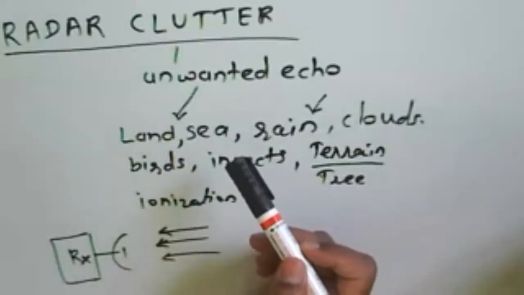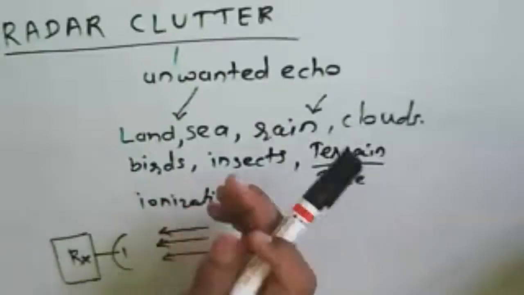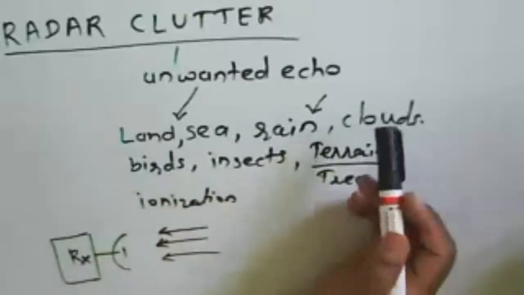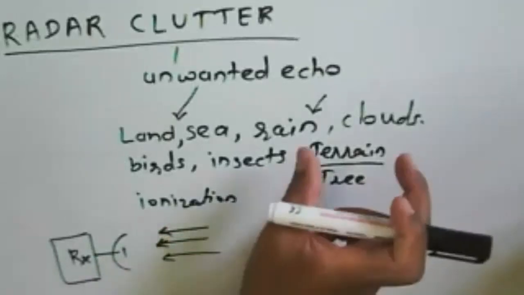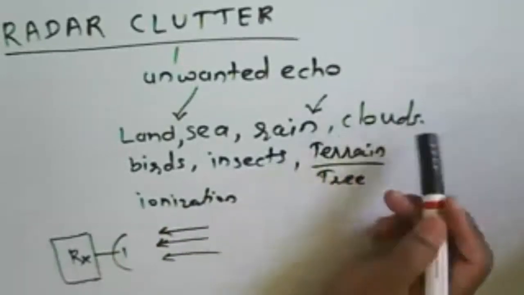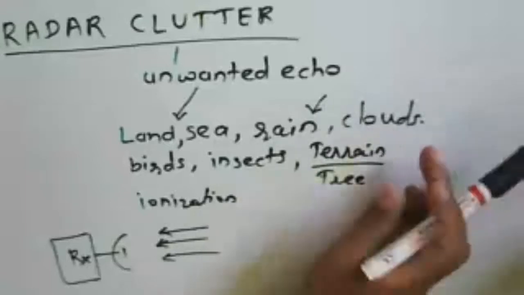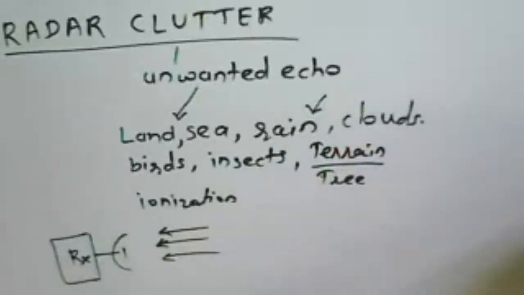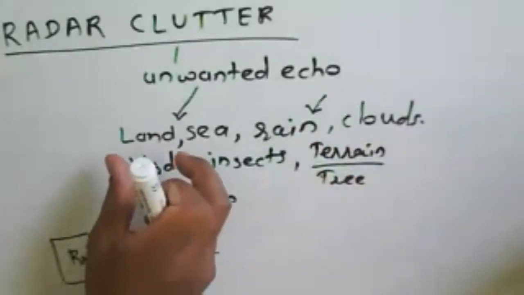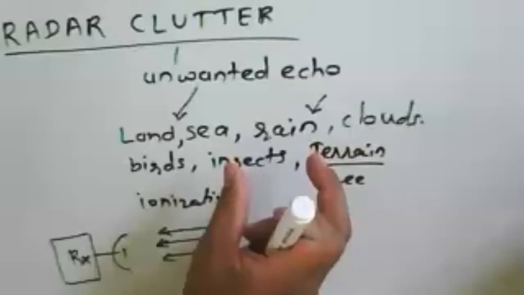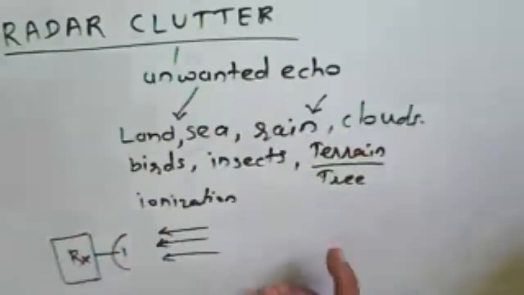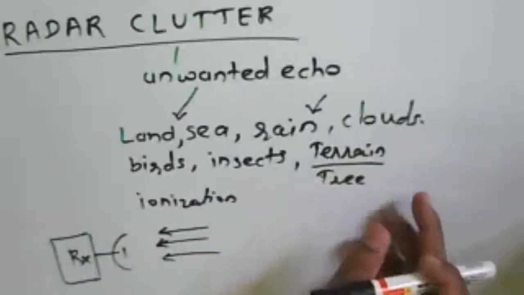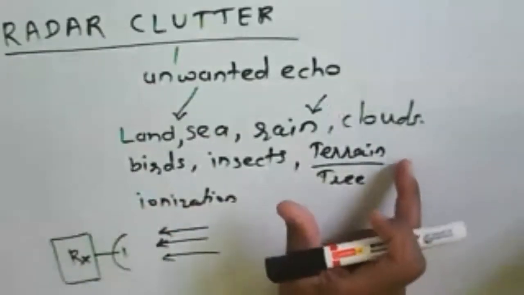In that particular case, whatever echo signal is received from the rain or a cloud will not be an unwanted echo, because that radar is using that particular echo, the signal received from the cloud, and that is useful for ground mapping. So whatever flooding there is, what the heavy rain is, the cloud position, the tide position, likewise the terrain there, are again used for mapping purposes.